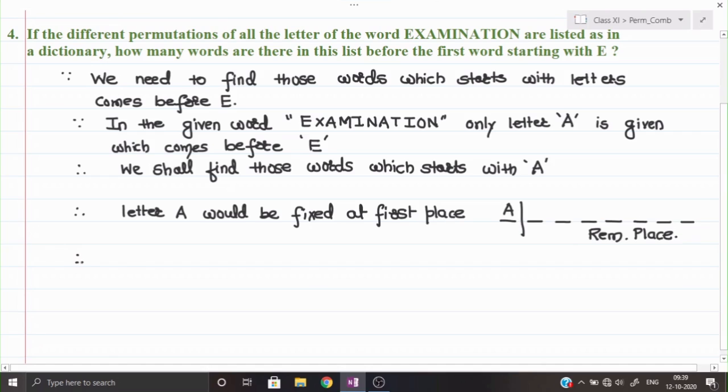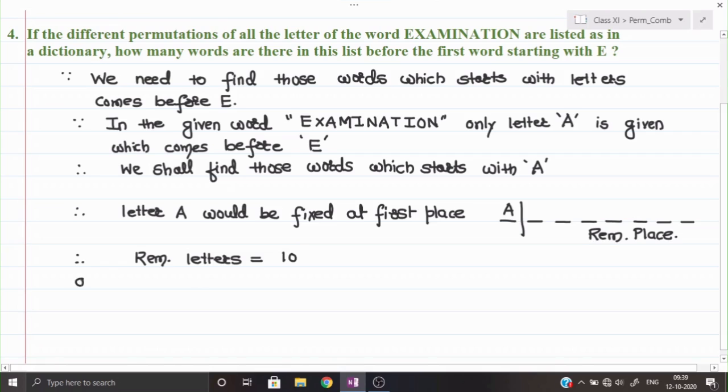Therefore remaining letters, how many letters are remaining? See, in the word examination, how many letters are given to us? If I count 1 2 3 4 5 6 7 8 9 10 11, total 11 letters are given. Out of that, one letter is coming at the first place, that is A. So remaining letters are here 10.